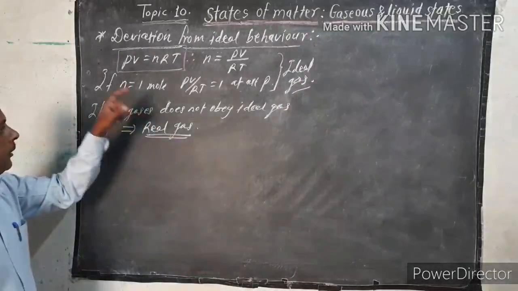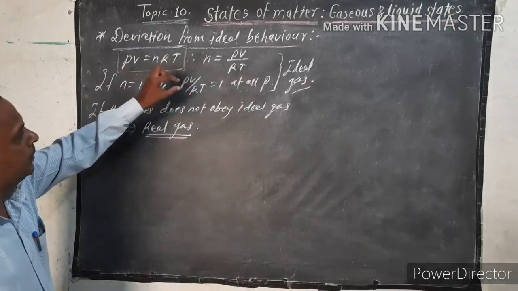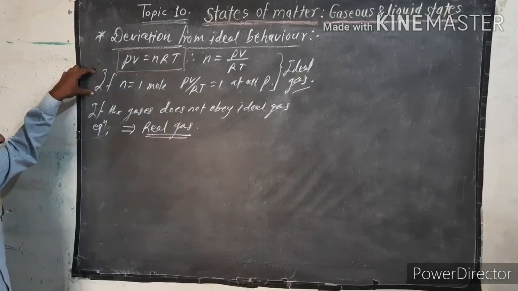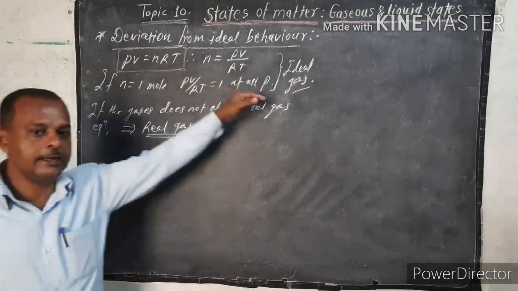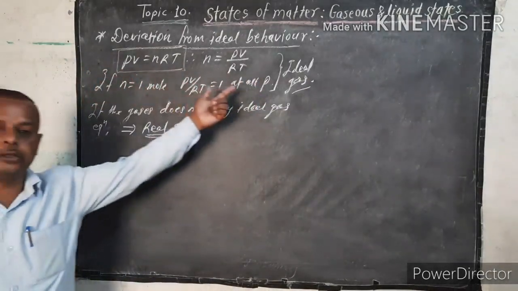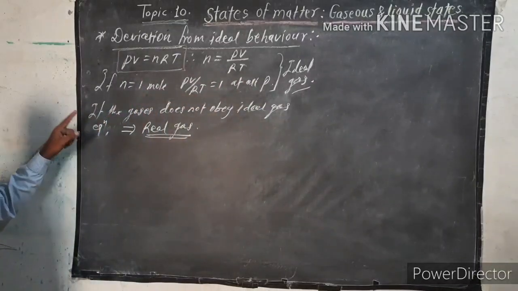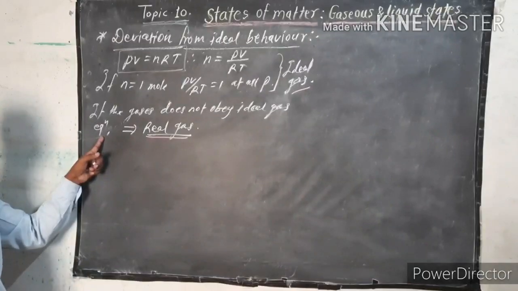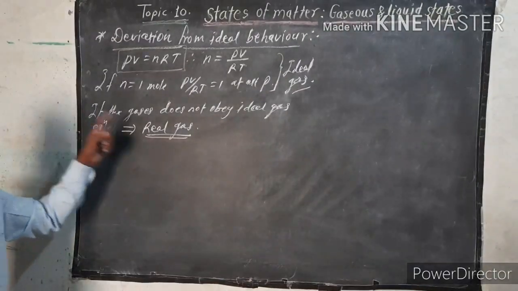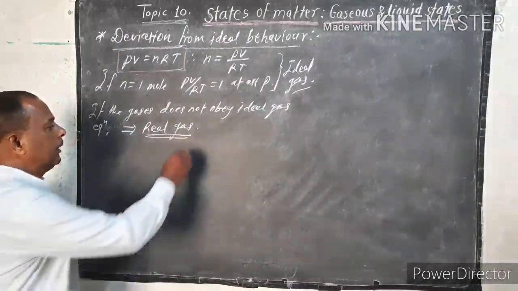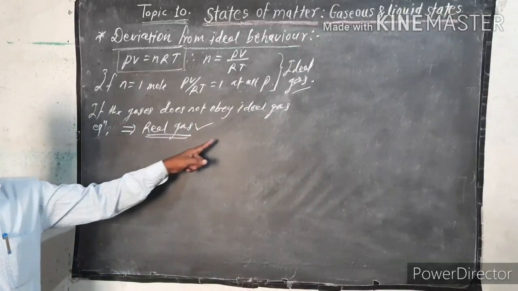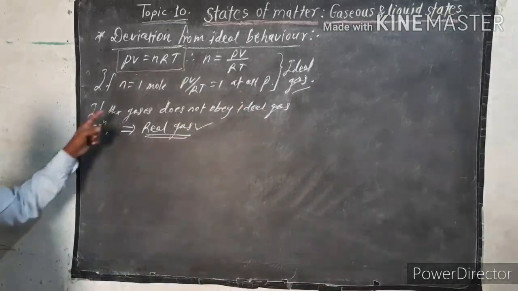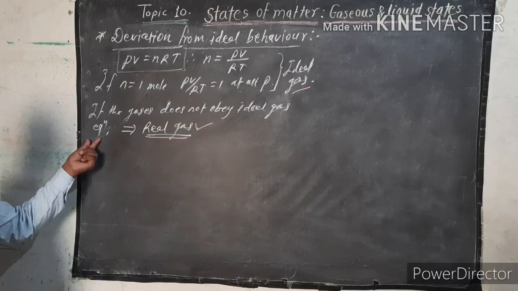Do you understand? Now this way, this is an ideal gas for that condition. They strictly follow the ideal gas equation or the gas laws. Now if the gases do not obey the ideal gas equation, such gases are called real gases. Do you understand? So if the gases do not obey the ideal gas equation, what happens?